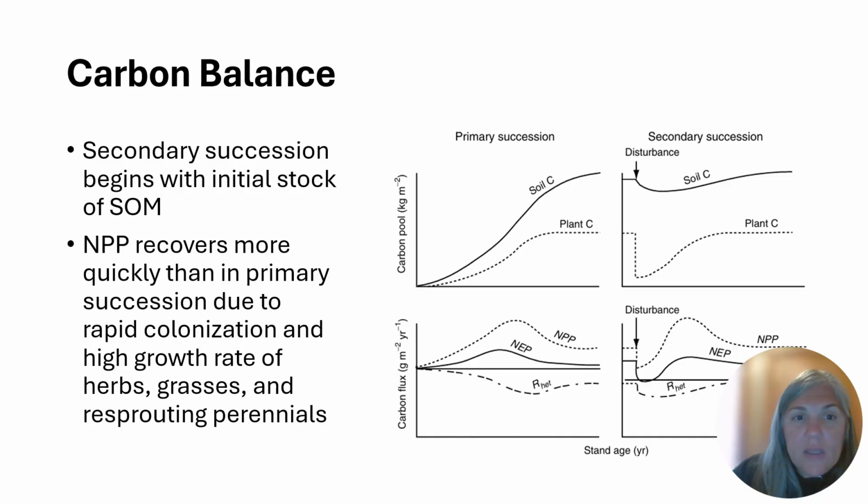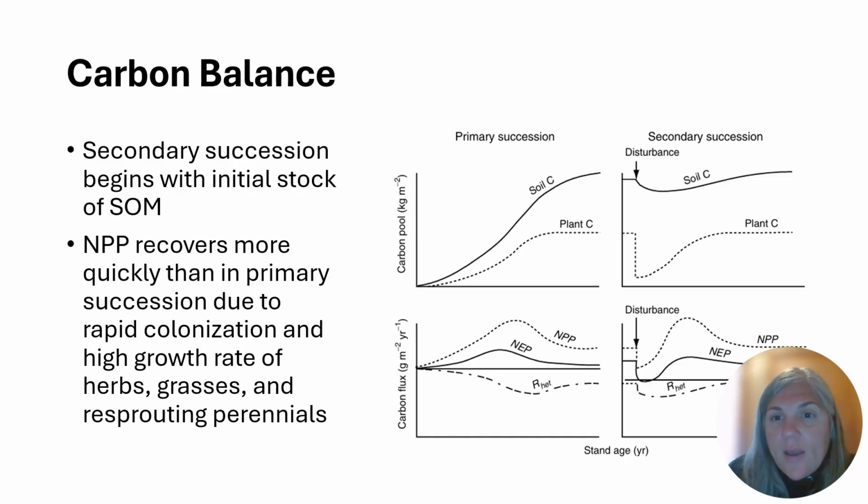Net primary productivity recovers more quickly in secondary succession than in primary succession due to rapid colonization and high growth rate of herbs, grasses, and resprouting perennials. Secondary succession occurs when we've got some type of disturbance event that opens up some of the system, and we have some bare ground, but we still have some live plant material to work with.